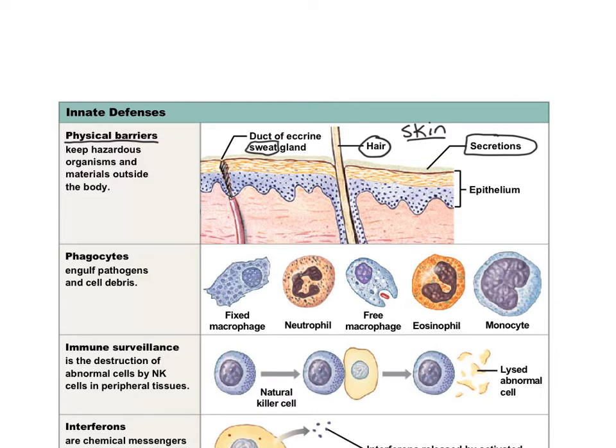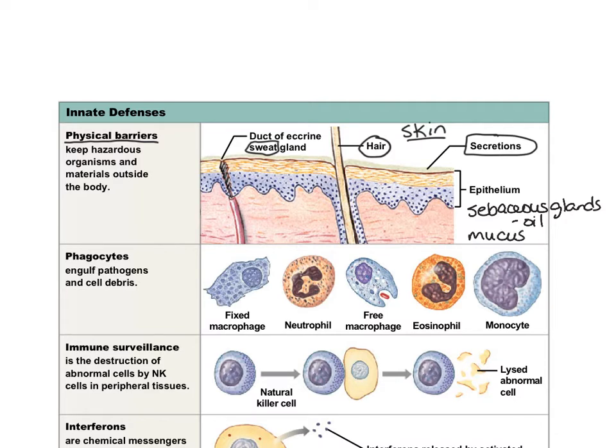There are other glands that cause secretions, such as sebaceous glands. If you remember, sebaceous glands secrete an oil, and bacteria and viruses find it hard to get through that sebaceous oil in order to get into your body. And then also mucus glands.